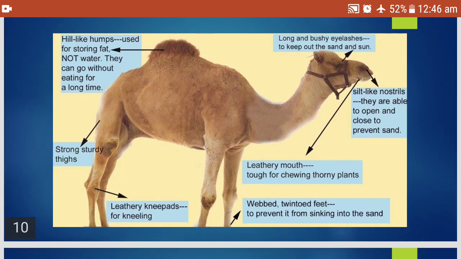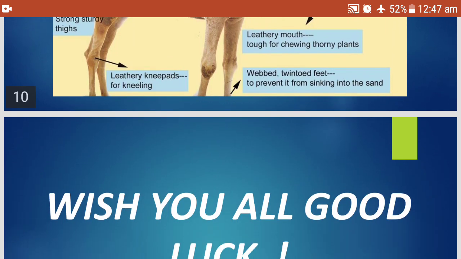Yes, these are a few more adaptations. As you can see here, they have long and bushy eyelashes to keep out the sand and sun. They have slit-like nostrils which are able to open and close to prevent the sand. They have a leathery mouth tough for chewing thorny plants. They have webbed twin-toed feet to prevent them from sinking into the sand. They have leathery knee pads for kneeling. They have strong sturdy thighs, and they have humps used for storing fat. They can go without eating for a long time.